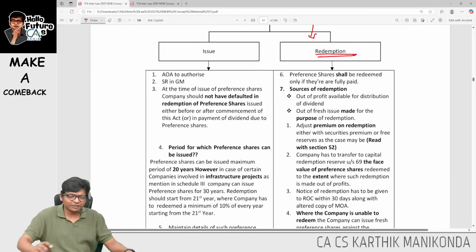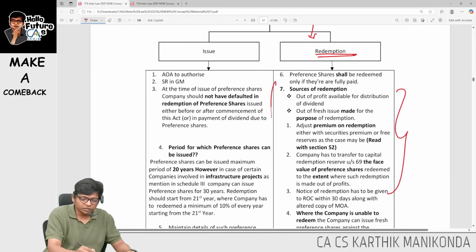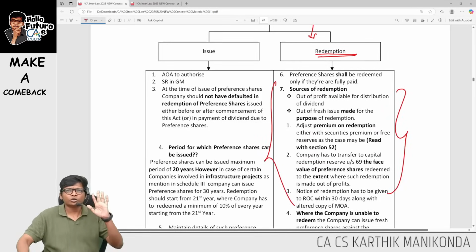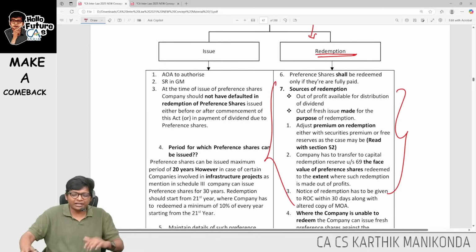So what is this deemed redemption? You will go through other points of redemption, guys. What are the sources? You can only use free reserves. You can't use securities premium. Face value will be transferred to CRR if it is done out of profits. If you use proceeds of a fresh issue, no need to transfer to CRR.